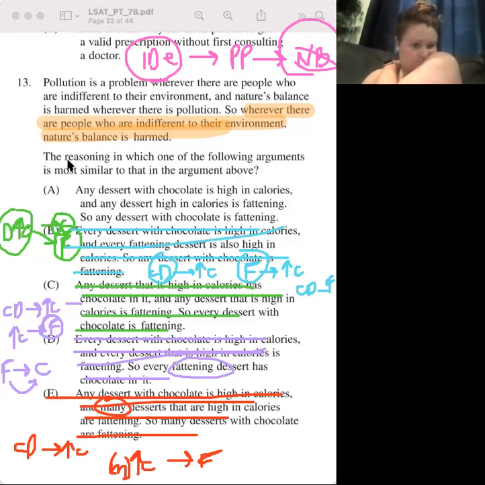Okay, and then A. So that's exactly what it is. Any dessert with chocolate is high in calories, right? So chocolate dessert, high in calories. And high in calories is fattening. So the conclusion would have to be at this point that chocolate is fattening. So any dessert with chocolate is fattening. Yeah, that's right.